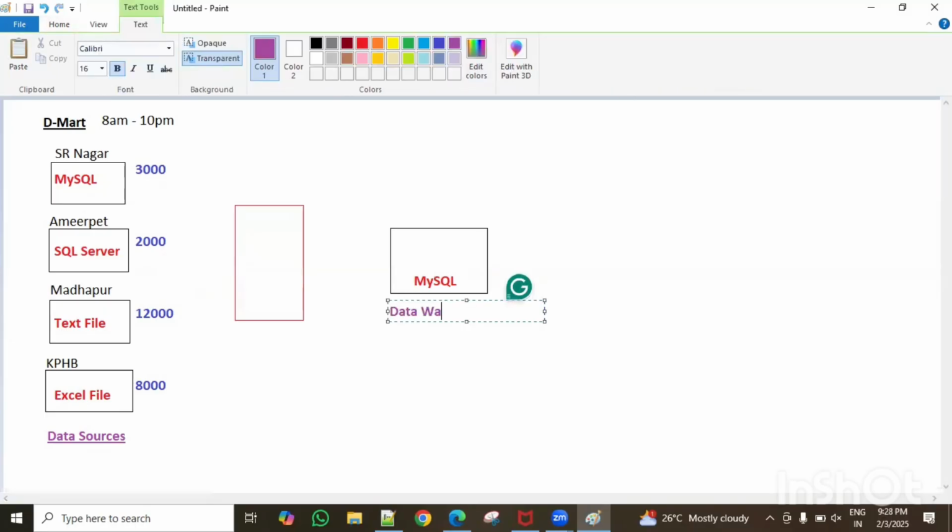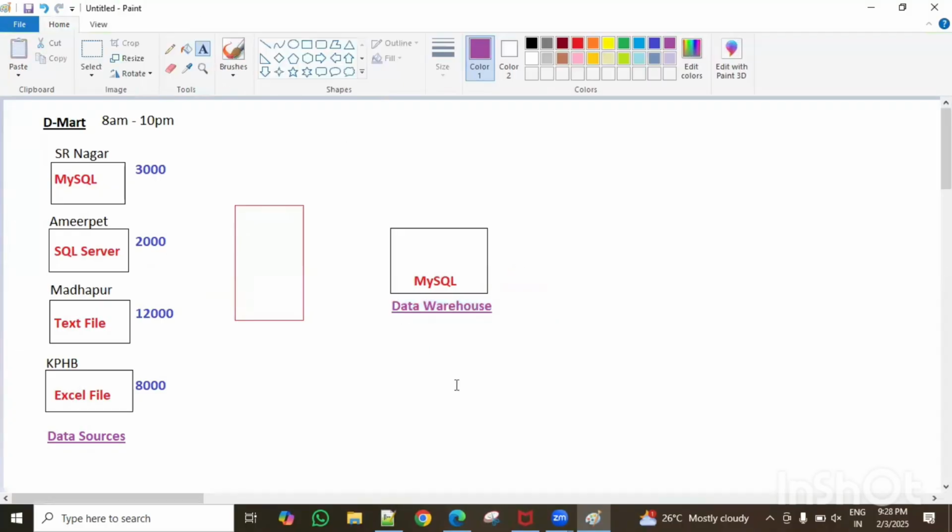Guys, let me know what is the meaning of warehouse. Data warehouse. Data source we understood. Now this is the data warehouse. Let me know what is a data warehouse, guys. What is a data warehouse? Anyone, guys, let me know.